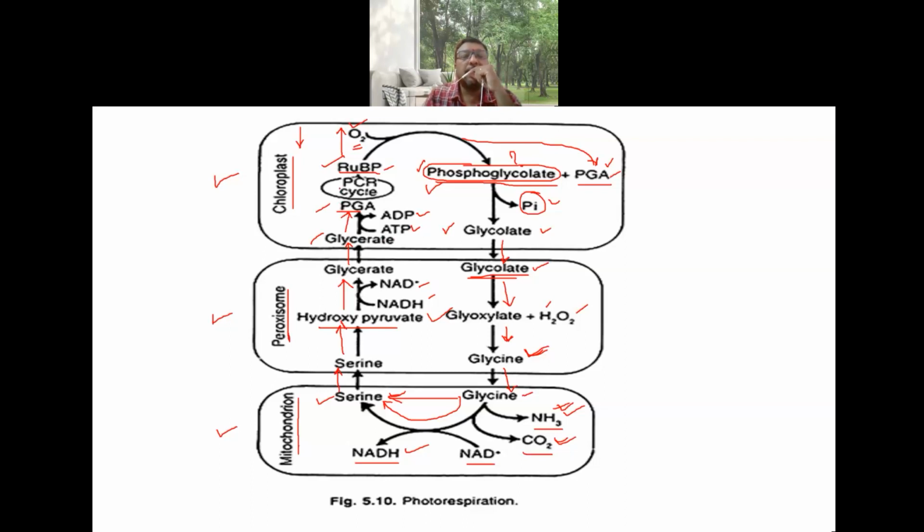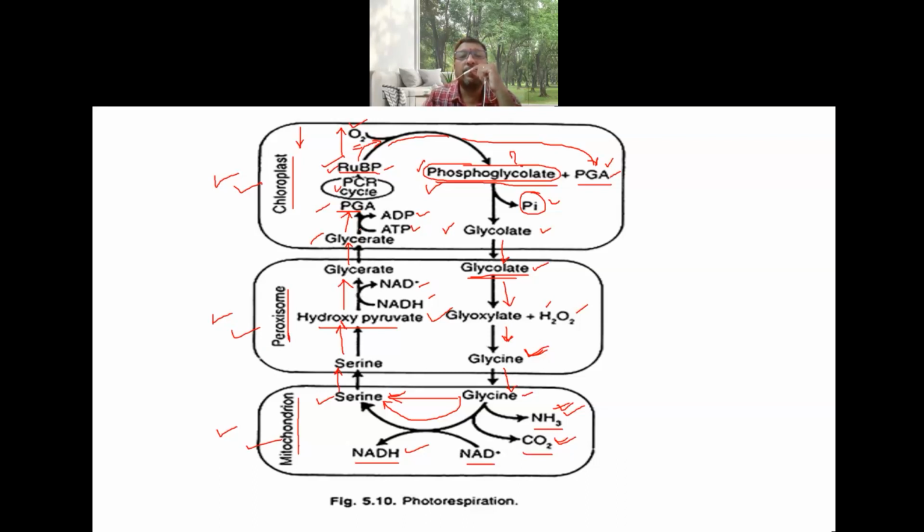This phosphoglyceric acid enters the C3 cycle, or PCR cycle, and from there RuBP is regenerated. This RuBP again combines with oxygen, and the process goes on. So this is the whole cycle of photorespiration. You have to remember that there are three organelles participating in this: chloroplast, peroxisomes, and mitochondria.